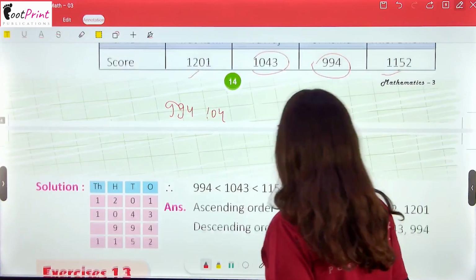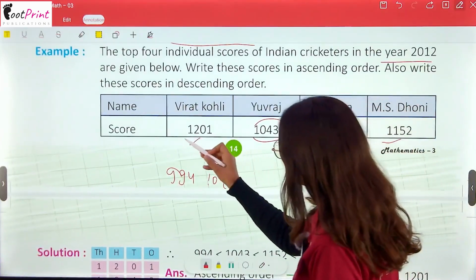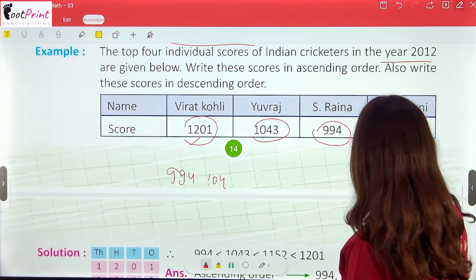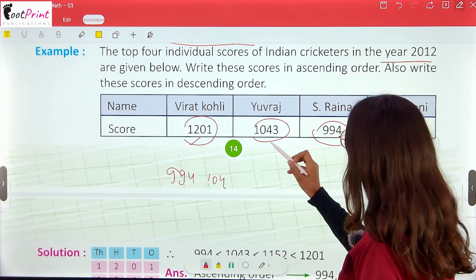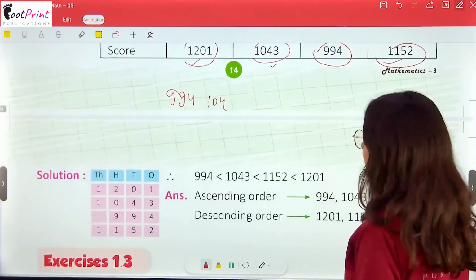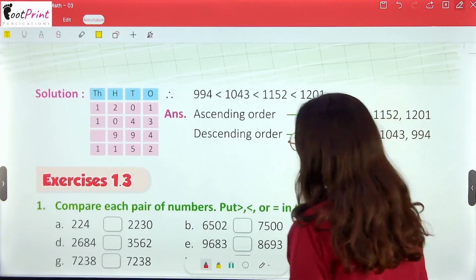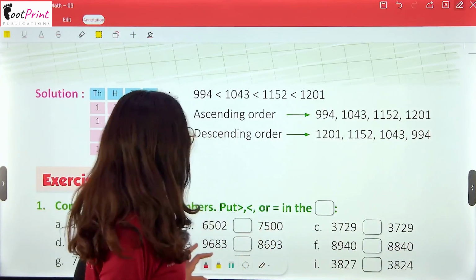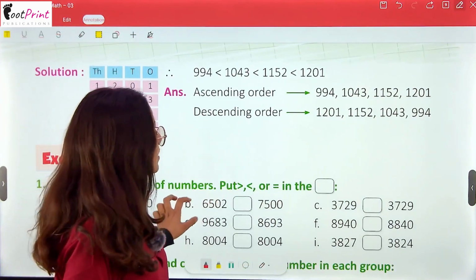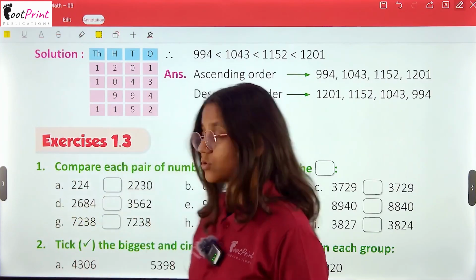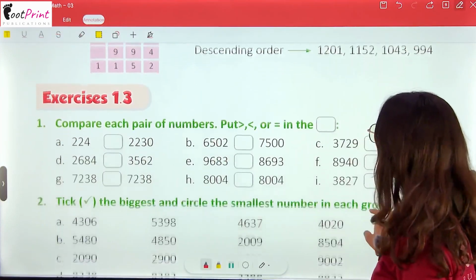And if I say it in descending order, firstly Virat Kohli ji, then MS Dhoni, then Yuvraj, and then S. Raina. Now in ascending order: 994, 1043, 1152, 1201. This is the solved example which I mentioned above.